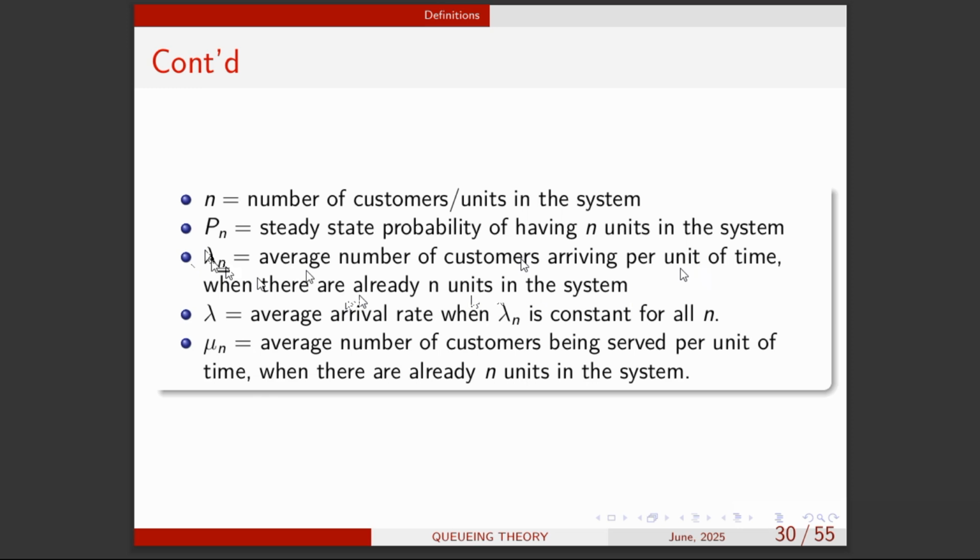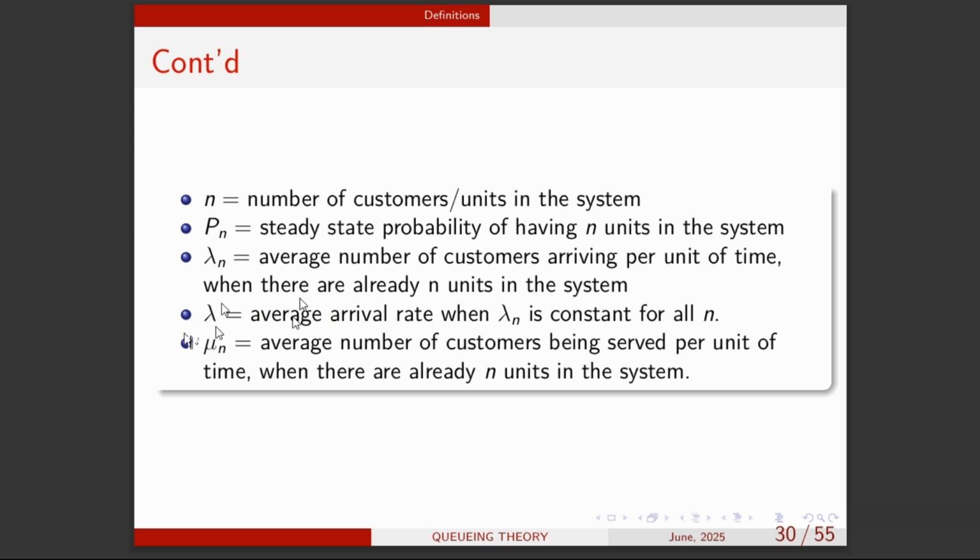But when you take it to be a constant, as in if lambda is constant, the first customer coming, the arrival rate of the customers are actually different. Yeah, the average arrival rate is different for all the N customers. But with this one, we're trying to say that it's constant, as in the first customer arrives with a rate lambda, the second customer arrives with the same lambda, so constant.